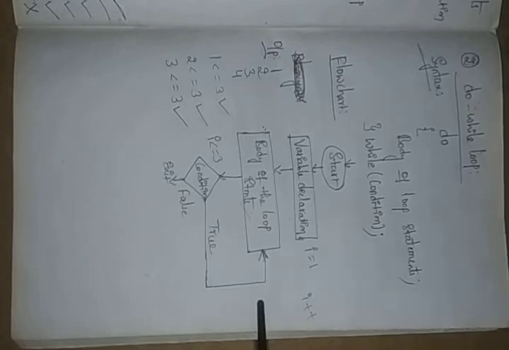Is this correct? We gave only 3, right? Then how will it be correct? No, it is not correct now.